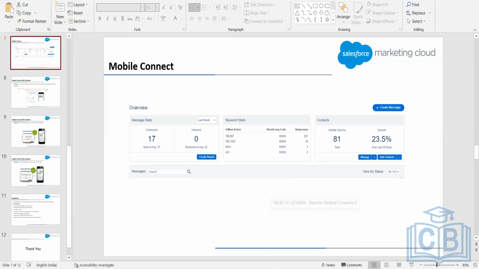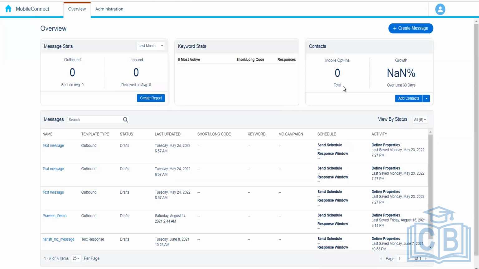In contacts, it shows us how many mobile opt-ins we have. So how many have opted in for mobile communication in the last 30 days, and what is the growth. So let's say the previous month they were 100 and now it is 150, right? So the total growth was 50%, right? Or let's say the previous month was 50 and this month is 100. So there's a growth of 100% in the contact opt-ins.